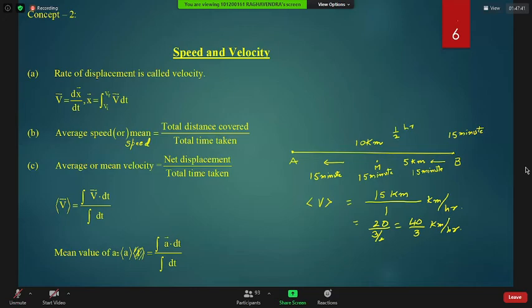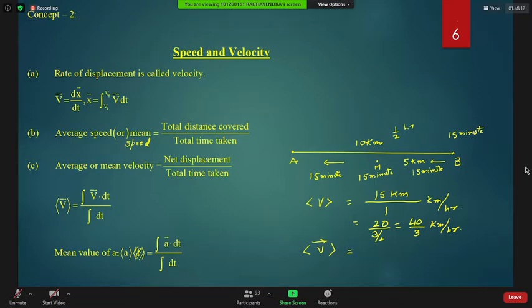Yes, sir. Okay. Now this question: what is the average velocity of Saket from his house to meeting Medhans? Average velocity I am asking now. 5 kilometers per hour, right.